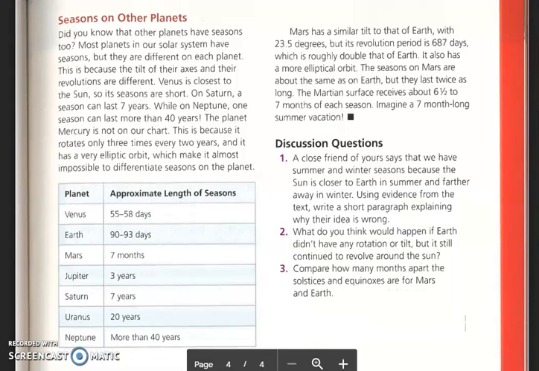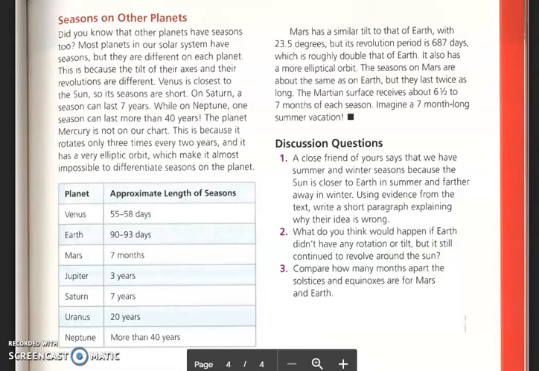Did you know that other planets have seasons too? Most planets in our solar system have seasons, but they're different on each planet. This is because the tilt of their axes and their revolutions are different. Venus is closest to the sun, so its seasons are short. On Saturn, a season can last 7 years, while on Neptune, one season can last more than 40 years.